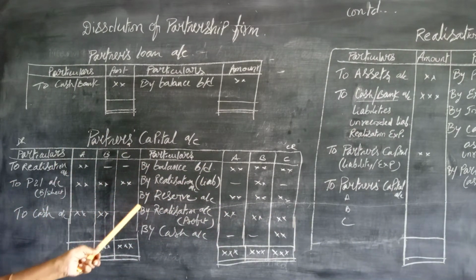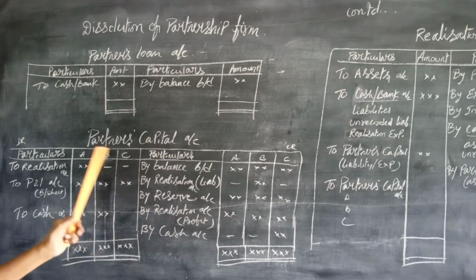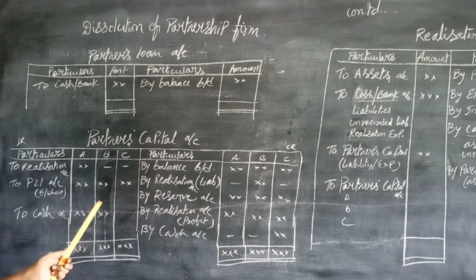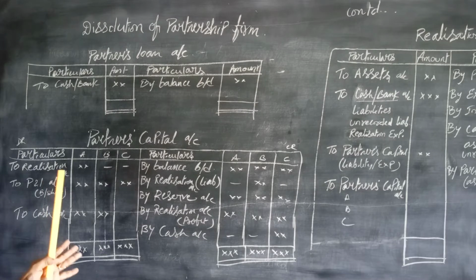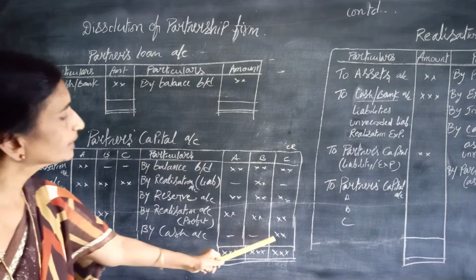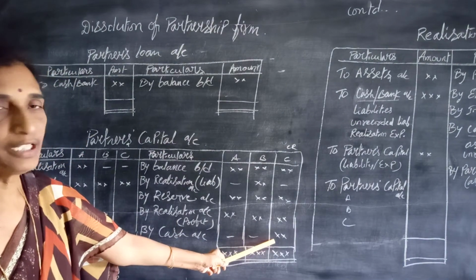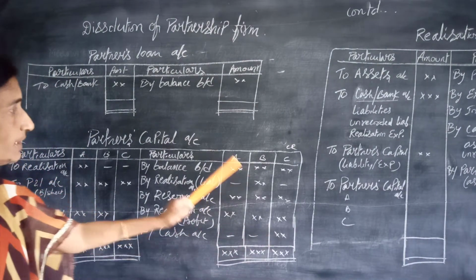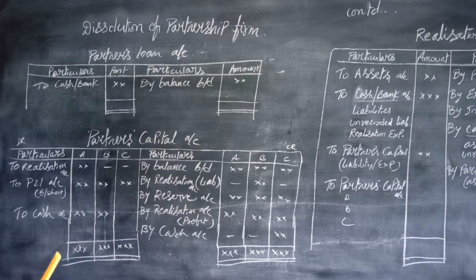And after debiting and crediting all these points, if a balance is there, that balance will not be carried forward, rather that is being withdrawn by the partners or being brought by the partner to make up his capital account. This is the third step. In the meanwhile, if any balance is there in the bank, that is being withdrawn and the bank account is closed. Now let us see once again.